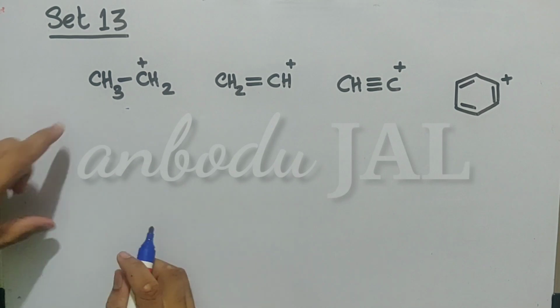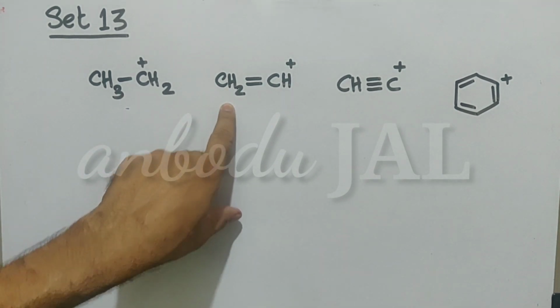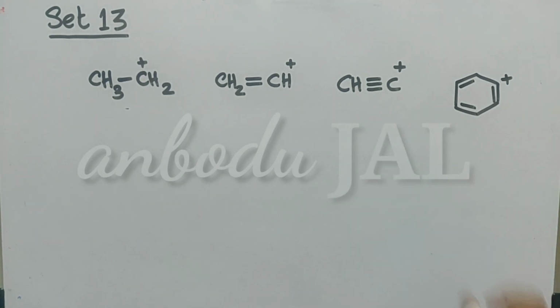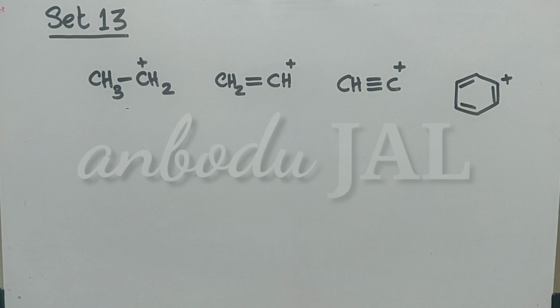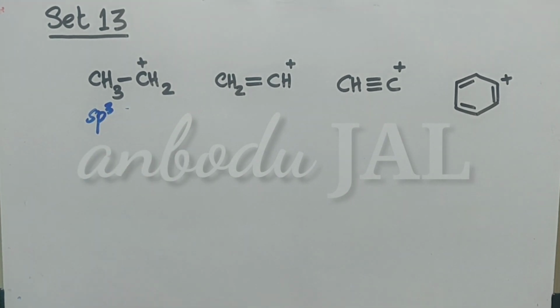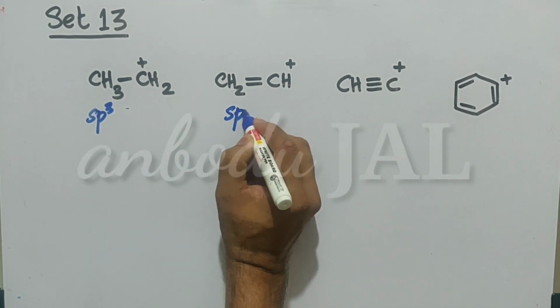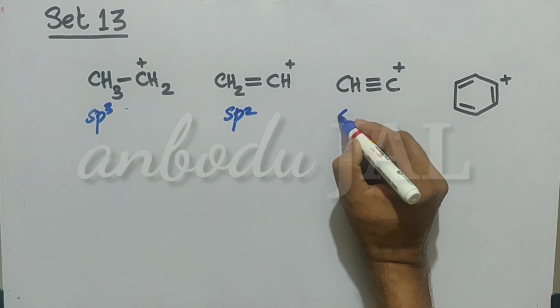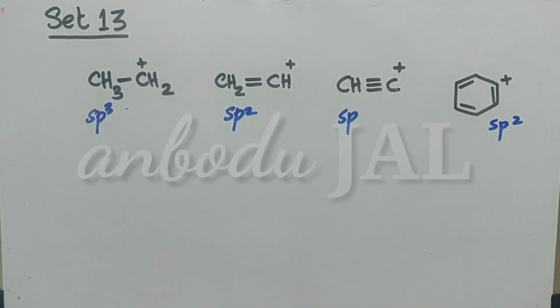In set 13, this is ethyl carbocation and this is vinyl carbocation. This is acetylenic carbocation and this is phenyl carbocation. Here, as we know, this is sp3 hybridized carbon attached on this carbon, and here it is sp2 carbon, and here it is sp carbon, here also sp2 carbon.